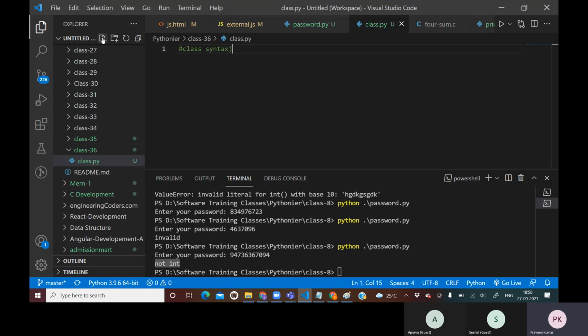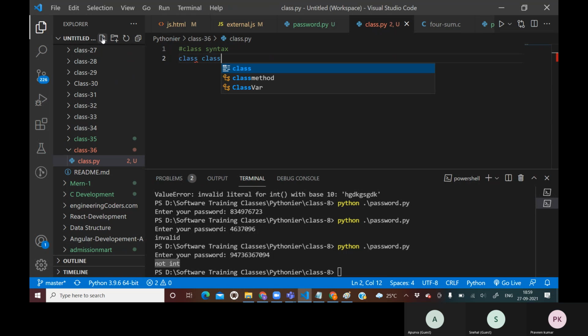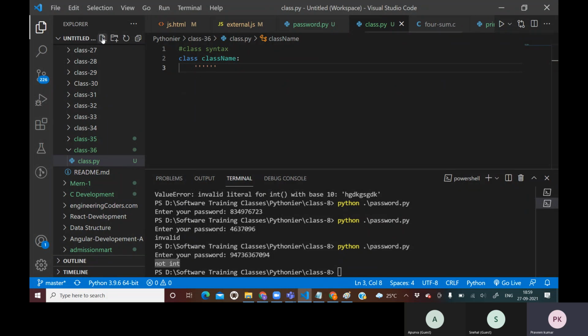See what is the syntax? This is the class keyword, and just followed by class, you need to write the class name. This class name is going to contain several things. The first thing it might contain is a doc string, the documentation string. This documentation string is used to tell something about this class, for what this class has been created or modeled, or what will be the function of this class.